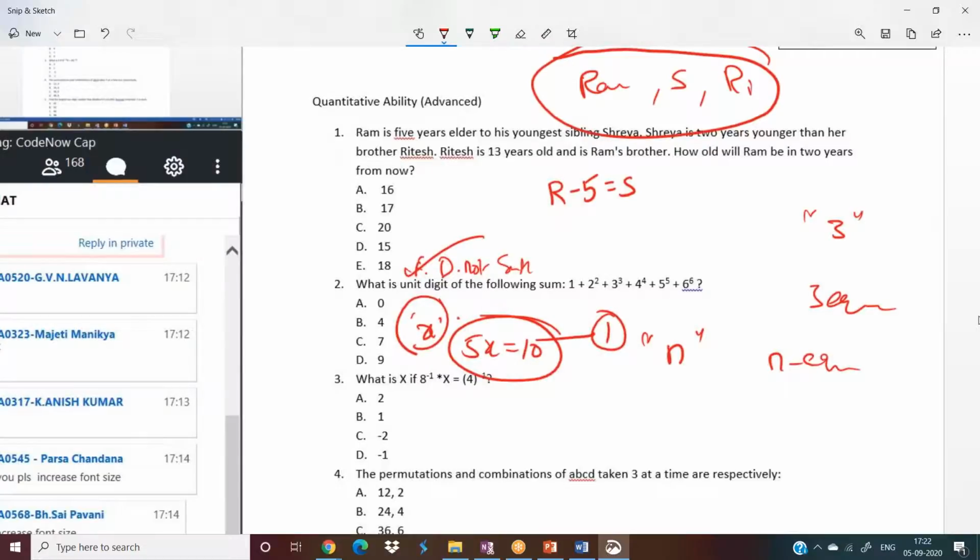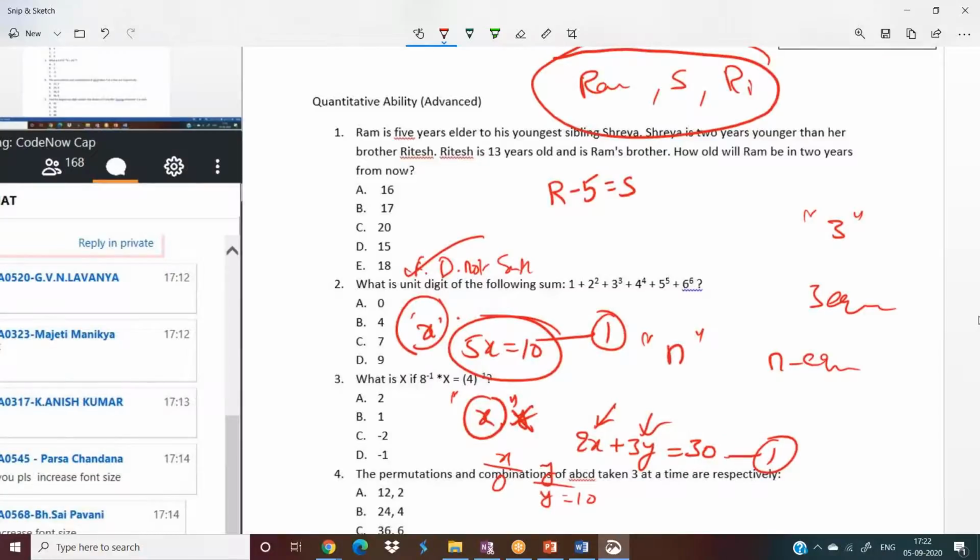Now I'll ask you one more question. Find the value of x comma y if 2x plus 3y equal to 30. So now tell me, what is the value of x? What is the value of y? Who knows? Okay, forget about y. Tell me what is the value of x. Who knows, boss? Because here we have 2 unknowns, x comma y, and we have only one equation. You cannot get the value of x because x can be 0 where y is 10.